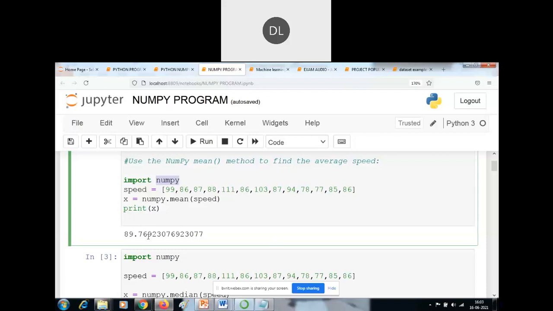A list is a special data type in Python: list, tuple, and dictionary are the three main special data types in Python. A list holds many data items, and the values are separated by commas and enclosed in square brackets. A tuple is also a data type used to hold a number of values. Like the array concept in C, C++, and Java, what is the meaning of an array? An array is used to hold the data. It is just like a container.